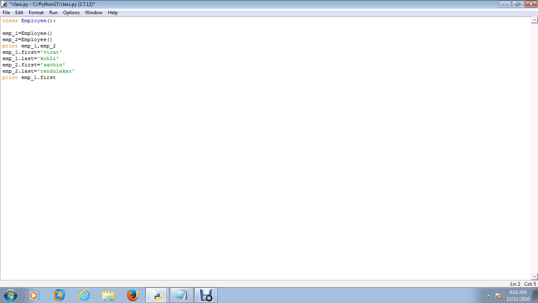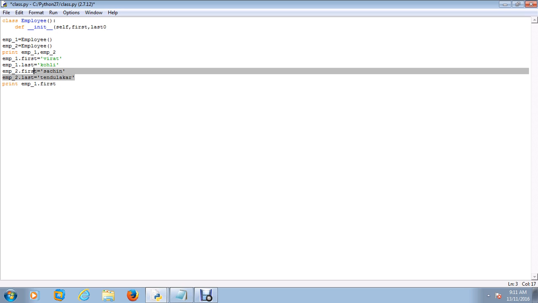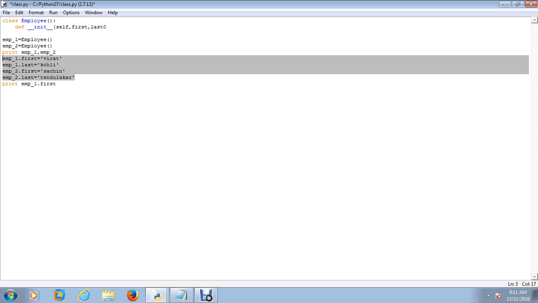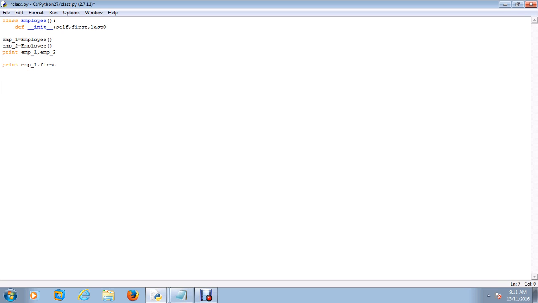And here I define my first initialization. As I said, I don't require all this anymore because I'm going to deploy all of this in my class. So what does the term self mean?